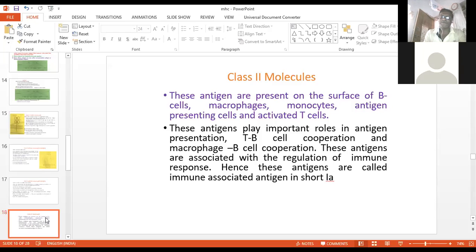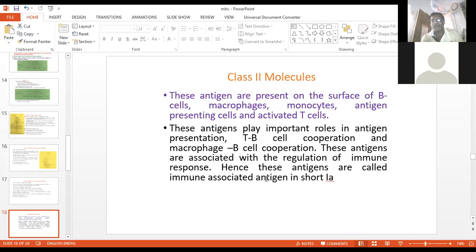These antigens are associated with the regulation of immune response, and hence these antigens are called immune associated antigens, in short Ia. So a question may be asked: the full form of Ia. So this is an immune associated antigen.